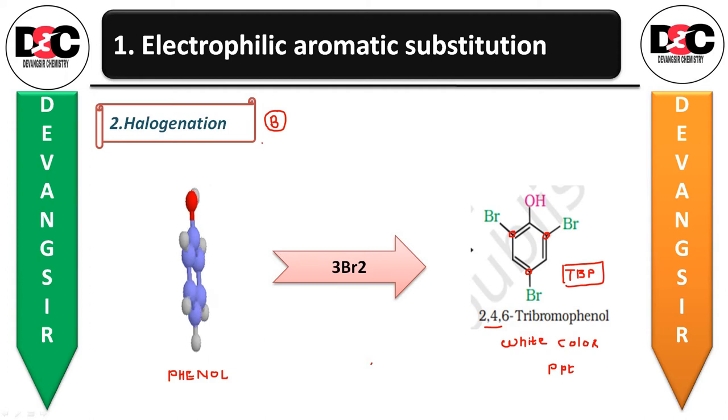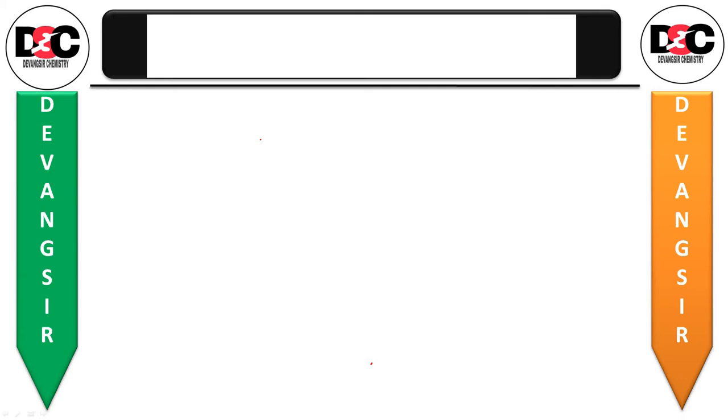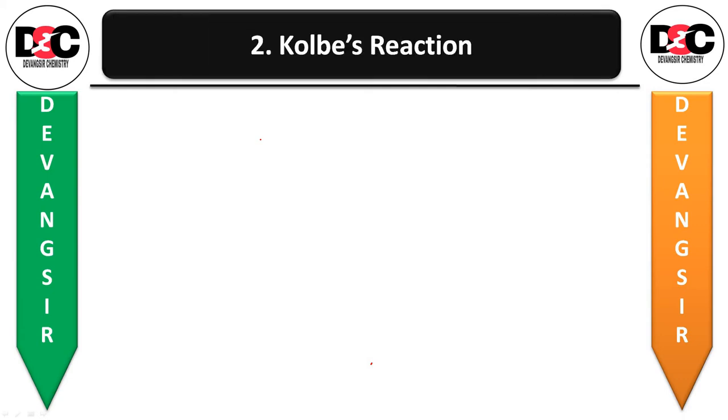Okay, A and B. Now, the next reaction, we are moving outside of electrophilic aromatic substitution. This was the first one. In the first one, we had the first reaction, nitration, and then the second reaction, halogenation. Now, after electrophilic aromatic substitution reaction, we have the next reaction, which is Kolbe's reaction. Okay, which is an important one.